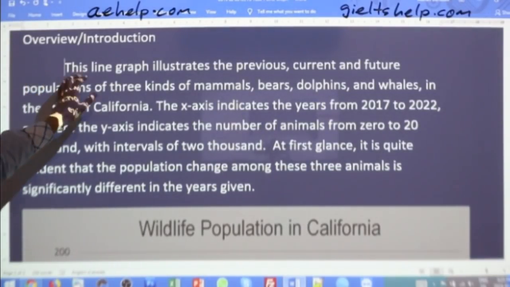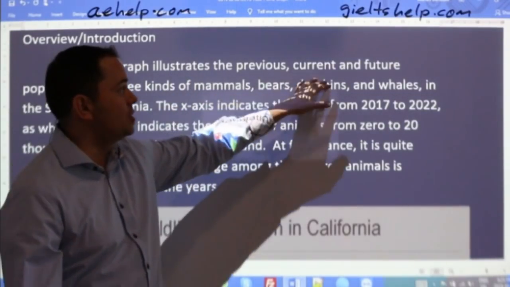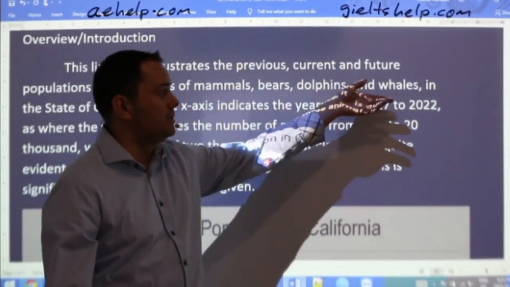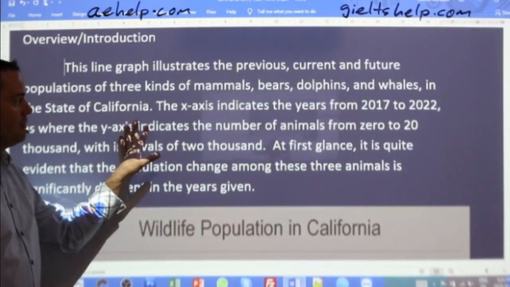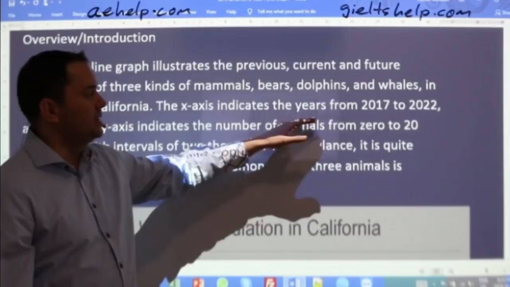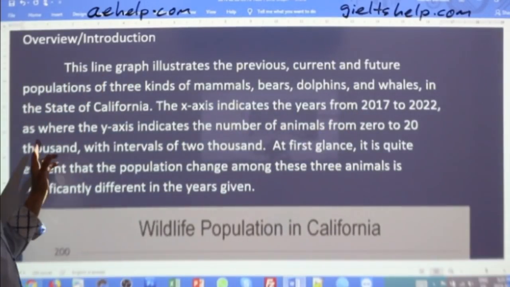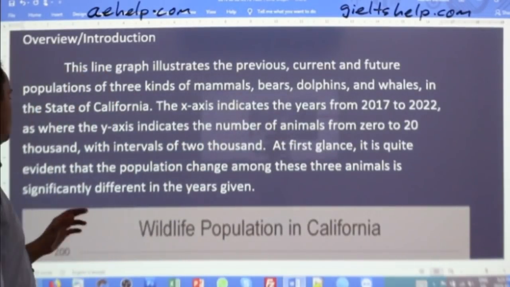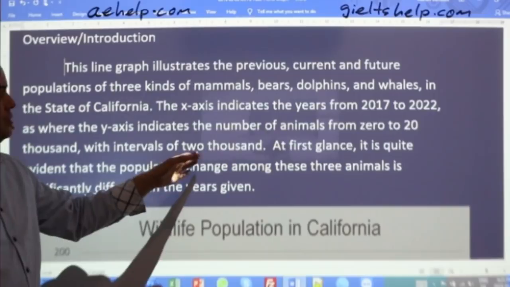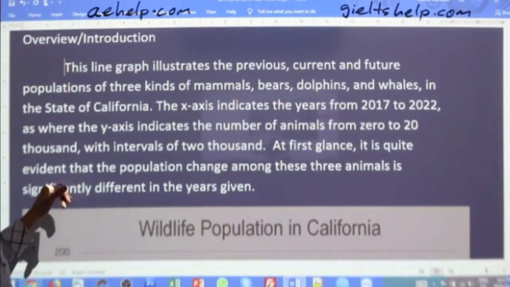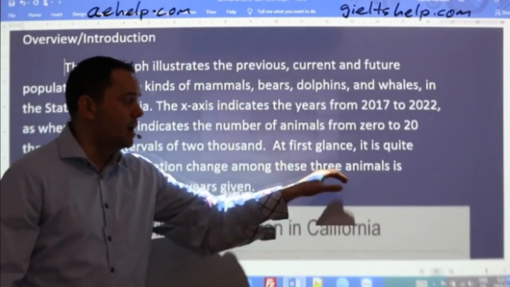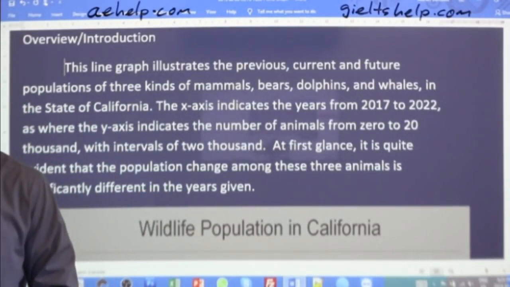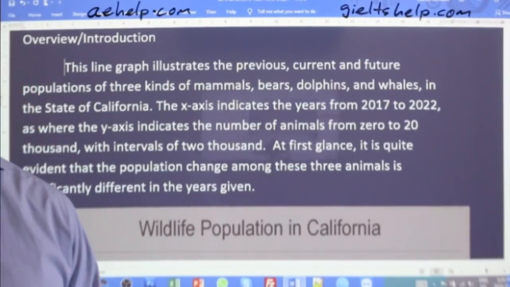Follow with me. This line graph illustrates the previous, current, and future populations of three kinds of mammals: bears, dolphins, and whales, in the state of California. The x-axis indicates the years from 2017 to 2022, as where the y-axis indicates the number of animals from 0 to 20,000 with intervals of 2,000. At first glance, it is quite evident that the population change among these three animals is significantly different in the years given. Okay, that's your overview.